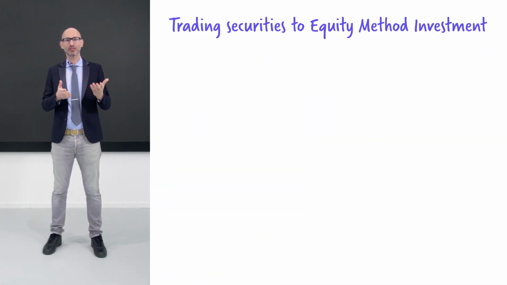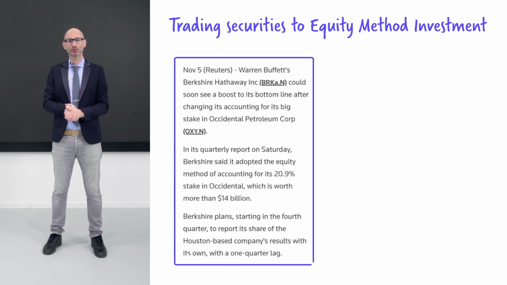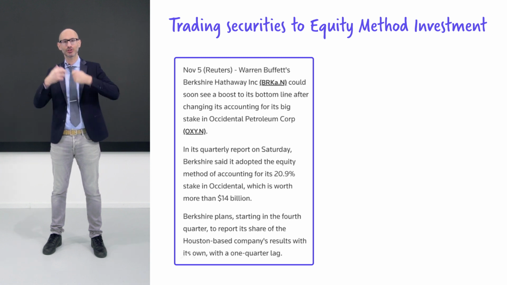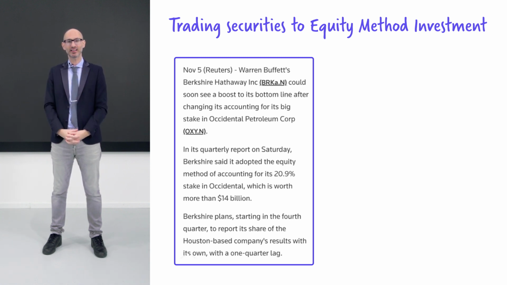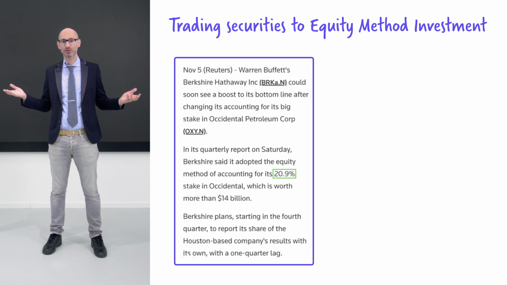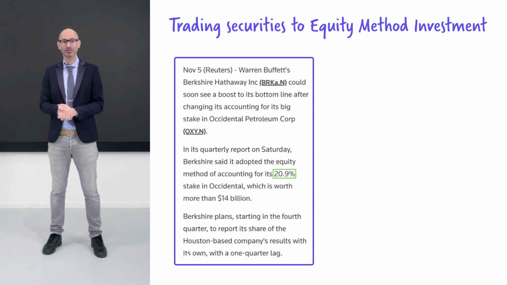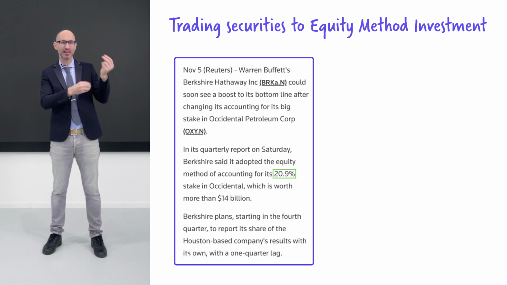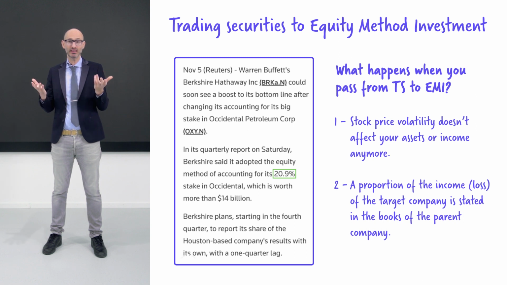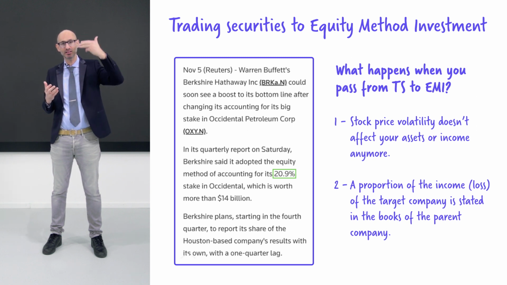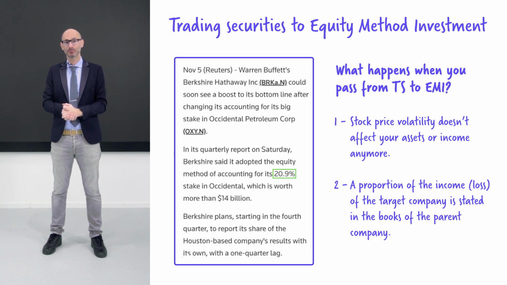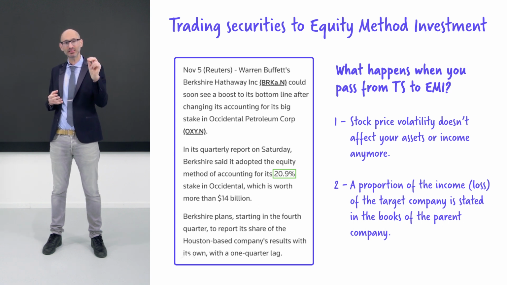Trading securities and equity method investments are always in the news. Warren Buffett in 2022 got quite excited about Occidental Petroleum. Slowly started buying shares. At some point, they realized that they now own 20.9% of Occidental. It no more became a trading security. Actually, it became an equity method investment. So they had to change their accounting for it. They removed the item from trading securities and put it under equity method investments. Suddenly, stock price changes of Occidental became irrelevant to their own income statement. Instead, they now recognize 20.9% of Occidental profits as their own.